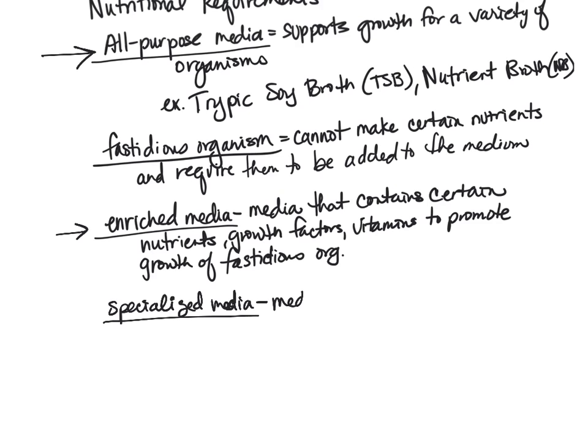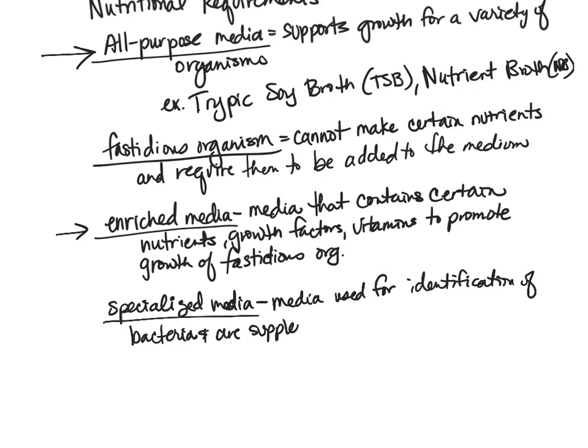So this is media used for identification of bacteria and is supplemented with dyes, pH indicators, or antibiotics.